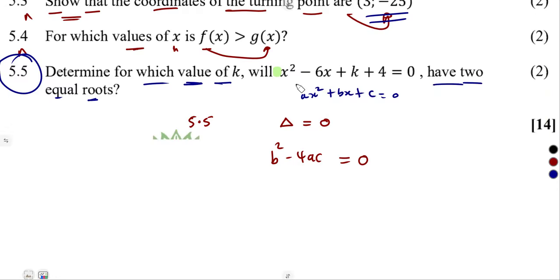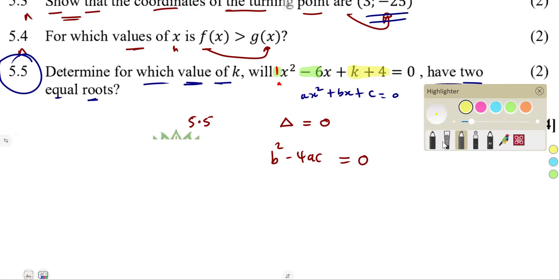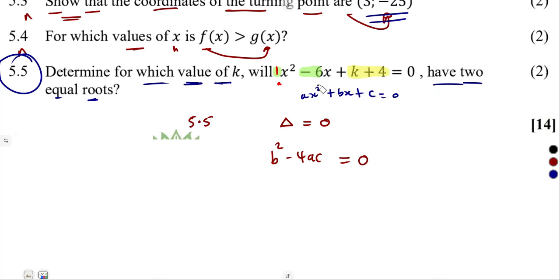If it is not given, there is a 1. b is the coefficient of x, which in our case is negative 6. And c is the constant. So our constant is k plus 4. The whole of this part is our constant, k plus 4, representing our c. So we have our a, our b, and our c.